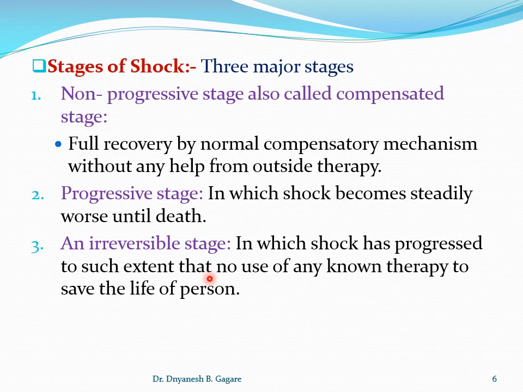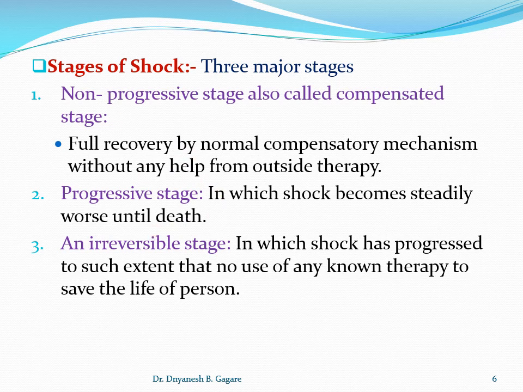If you give an intravenous infusion, saline, or treatment, or some drugs, there is no benefit. The death of the person is sure; it is a very lethal condition. So we'll take one example and discuss these stages one by one.